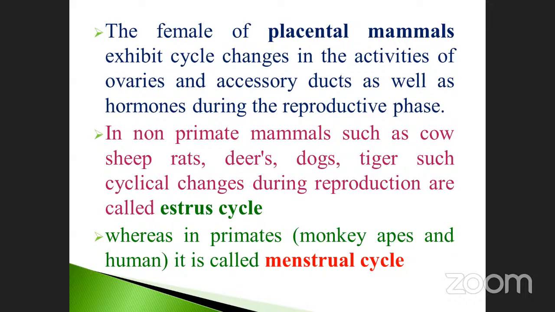Whereas in primates, both are the same, but particularly in monkeys, apes, and humans, it is called menstrual cycles. This is also a very, very important one. When we study menstrual cycles in human reproduction, at that time you can study deeply. Just note it down: menstrual cycles are present in monkeys, apes, and human beings.